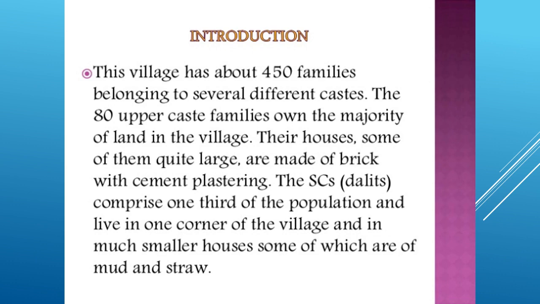The village Palampur has about 450 families belonging to different castes. The upper caste families own a majority of land in the village. They have big, pakka houses, whereas the poor people comprise the Dalit people. They are one third of the population and they live in a corner of the village. Their houses are small, and are made of mud and straw.